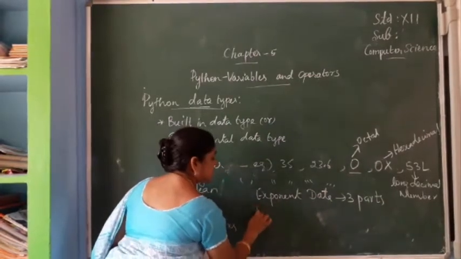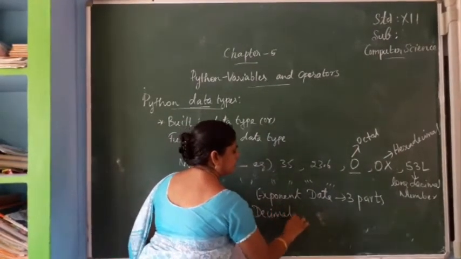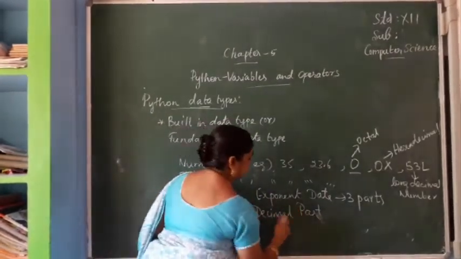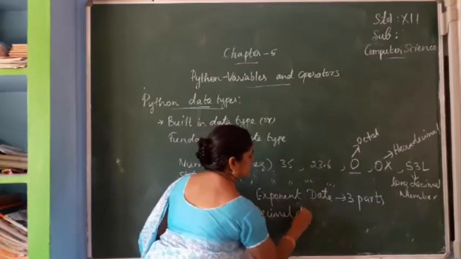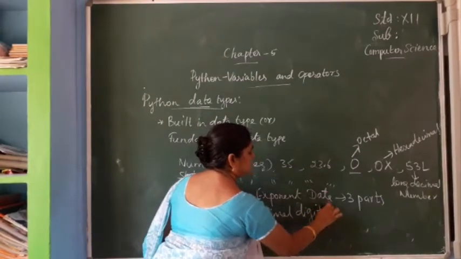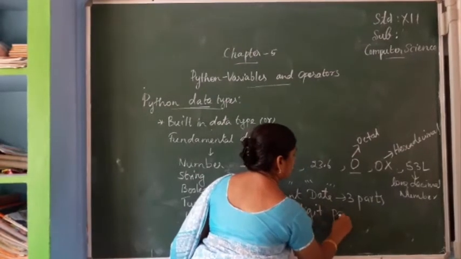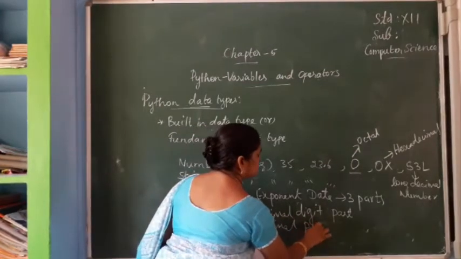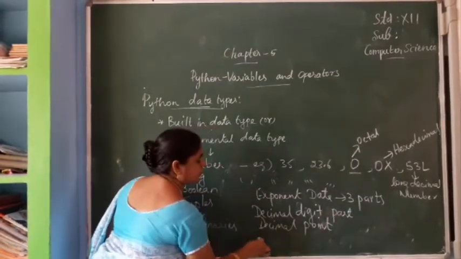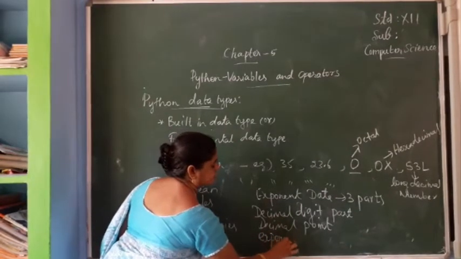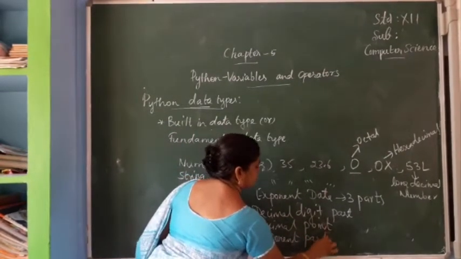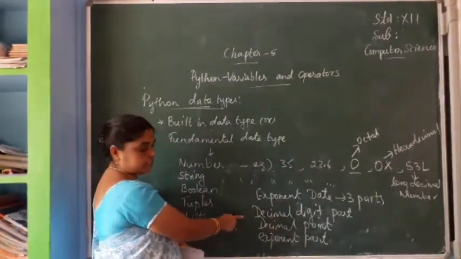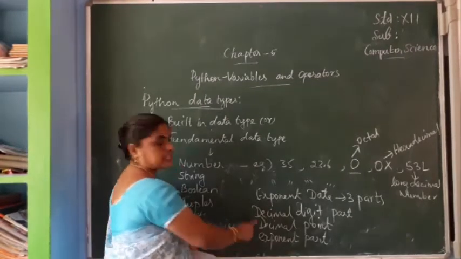First one is the decimal part. The next one, the decimal digit part. Then after that, the decimal point. The next one, the exponent part. So three parts are in exponent data. What are the three parts? Decimal digit part, decimal point, then exponent part.